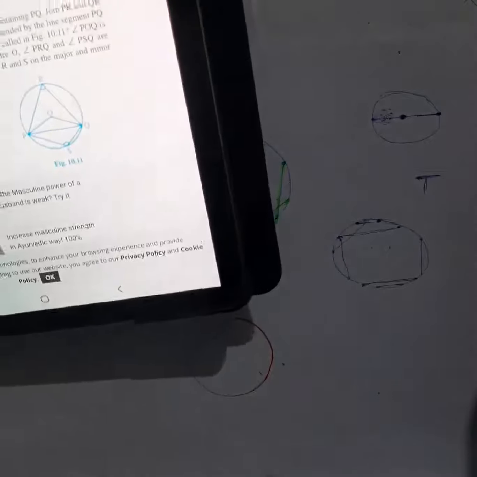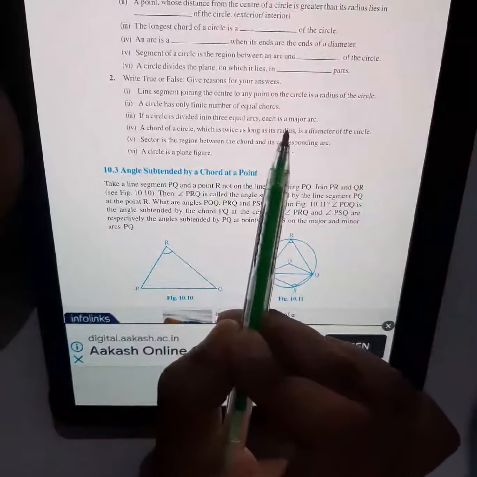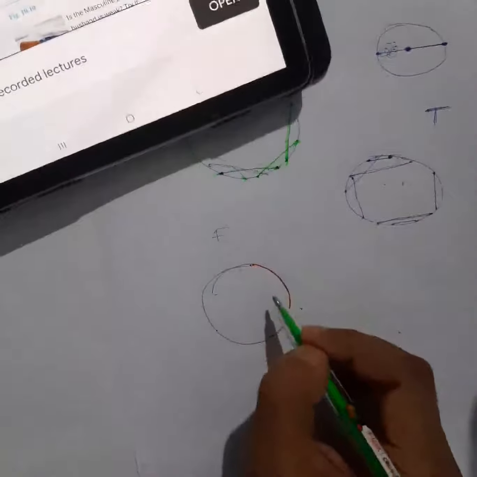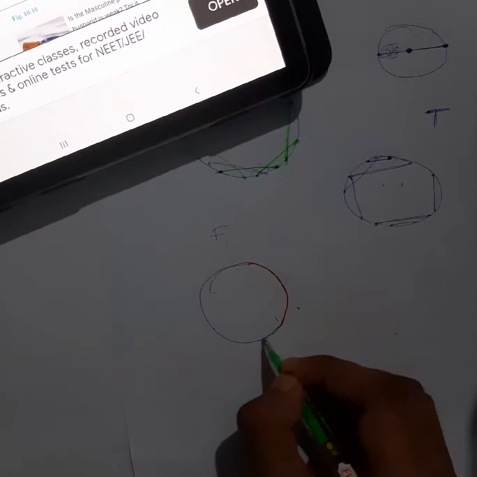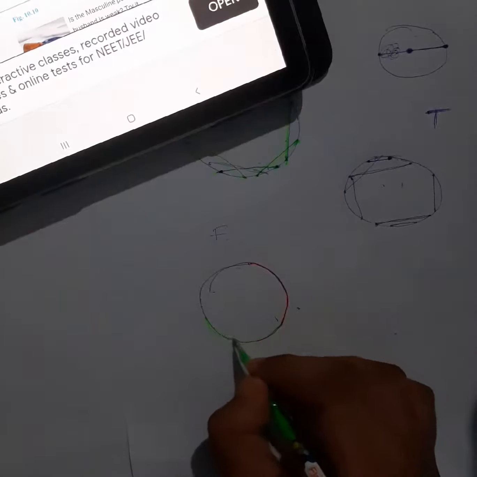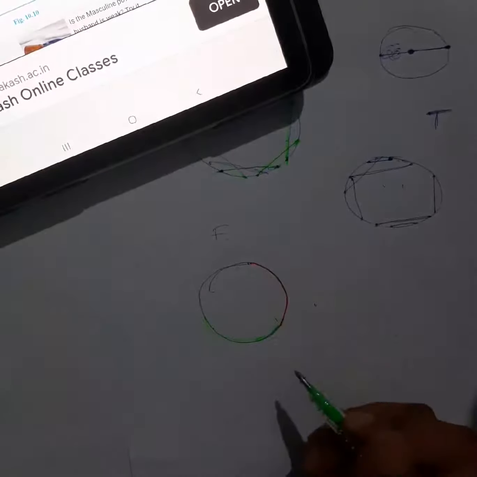Okay. Your third statement is what? If a circle is divided into 3 equal arcs, each is a major arc. If I divide a circle into 3 equal arcs, so this arc, one arc, this another arc, suppose this and this equal, and the third arc is this one. So suppose these 3 arcs are same.